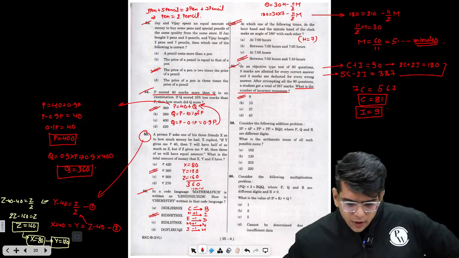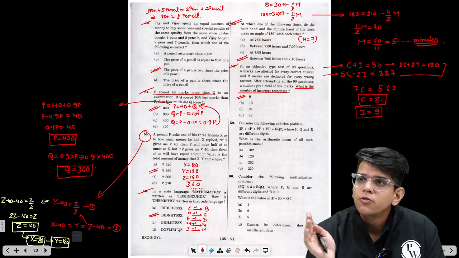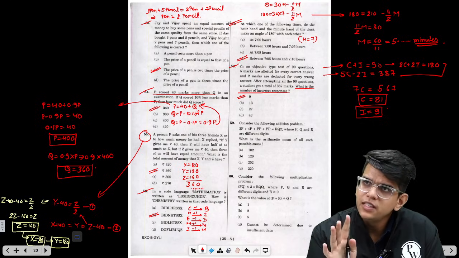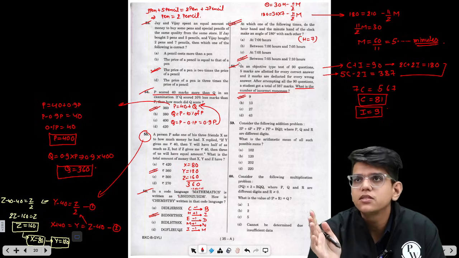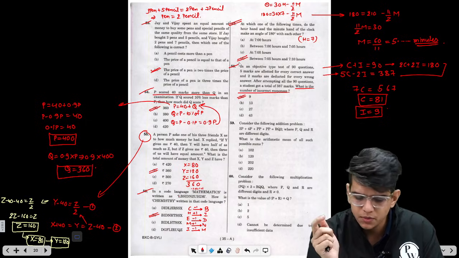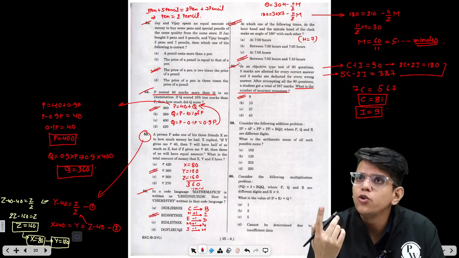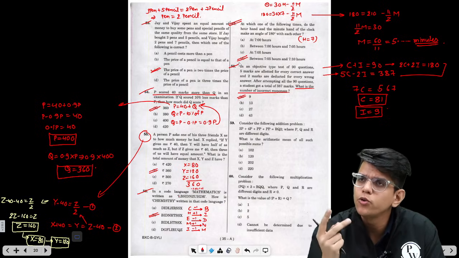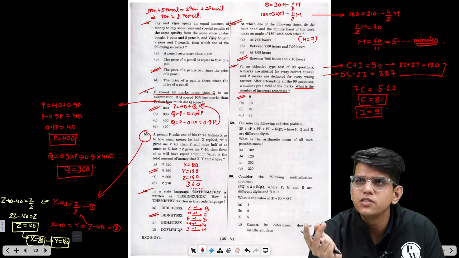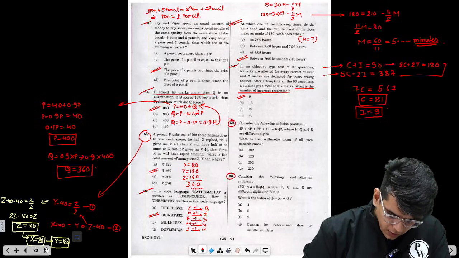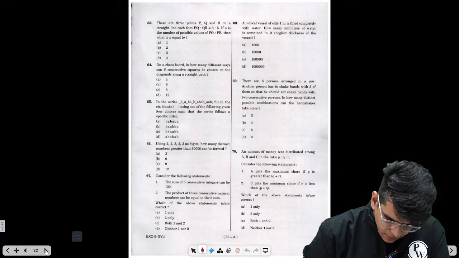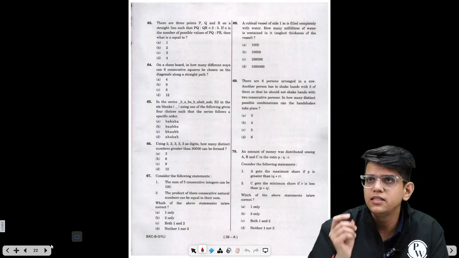Now if you see question number 59 and 60, while attempting for the first time, I will leave these questions because these seem to be on the tougher side. These are from the number system and these are tricky to solve sometimes, because you should know how to use the remainder theorem, how to use the unit digit concept, how to use the divisibility. So we will leave these for the first instance. We will come back to these questions. Let's move and find the other easy questions.